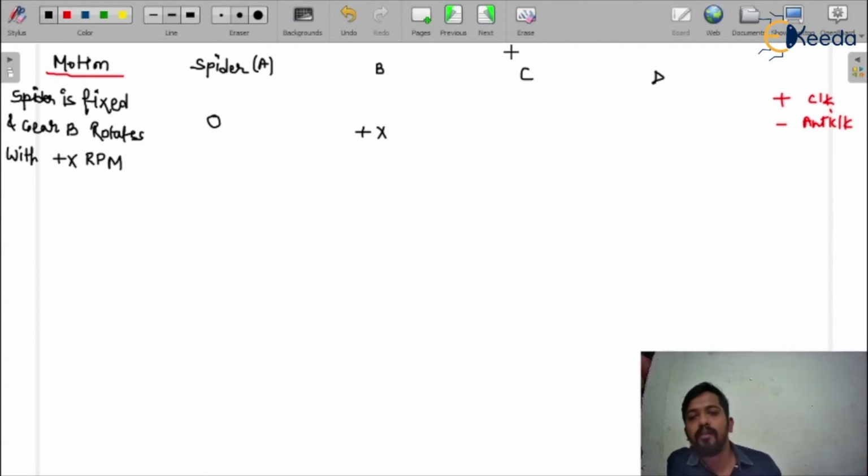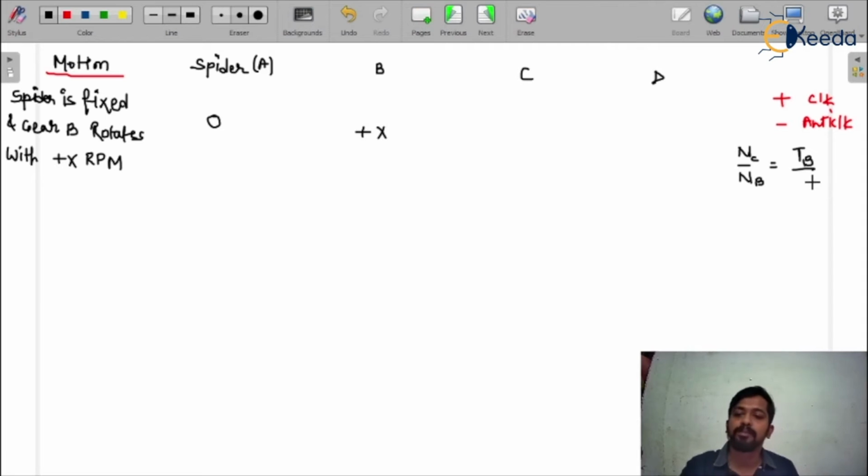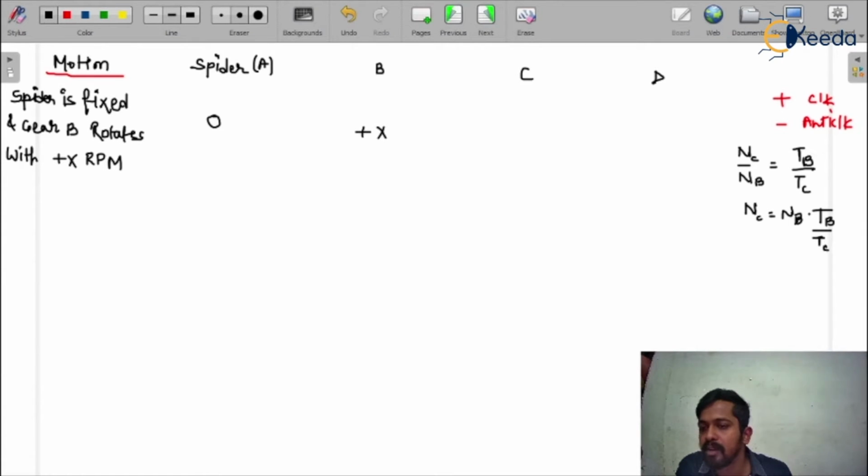Now we have to write down the speed of the gear C. How can we calculate the speed of the gear C? Using the velocity ratio formula, that is Nc upon Nb is equal to Tb upon Tc. We all know that the number of teeth is inversely proportional to the speed of the gear, so that's why it is Tb upon Tc. From here you can get the value of Nc, that is Nb Tb upon Tc, but from this relation you only get the magnitude. You can only get the magnitude, but for direction you need to see the diagram.